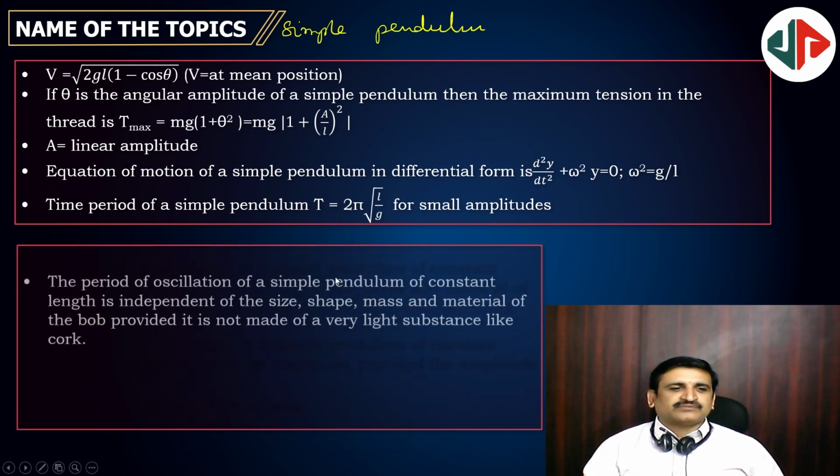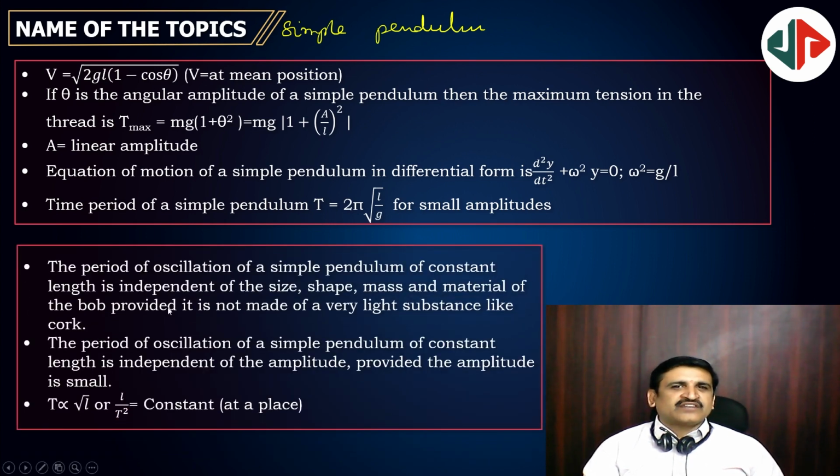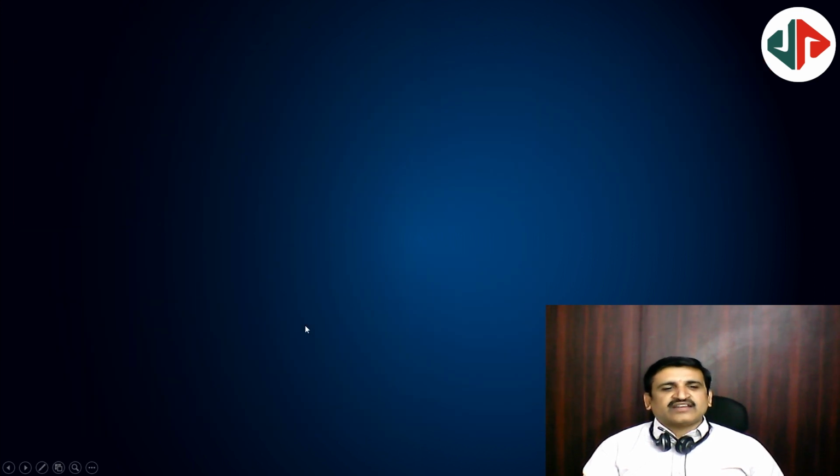Next, the time period is independent of the size, shape and mass of the bob, and the time period is constant for the given length of the pendulum. Provided the amplitude is small, it is independent of amplitude also. And the time period is from T equal to 2 pi root L by g. From that, three laws can be derived. Those three laws are known as Galilean laws. T is proportional to root L, T is proportional to 1 by root g, and the third one is that size, shape and mass are independent things for the time period.